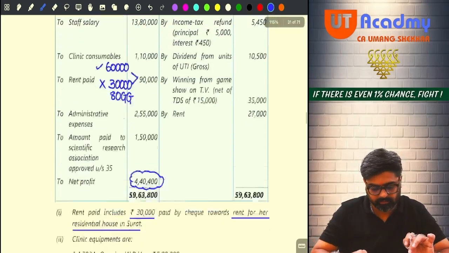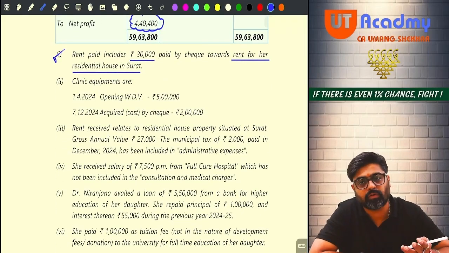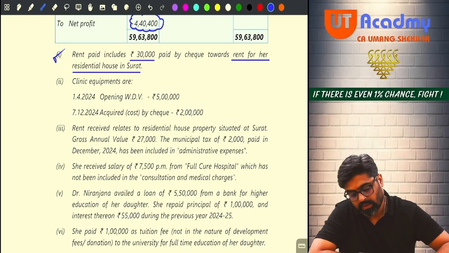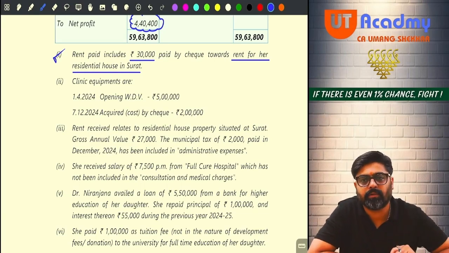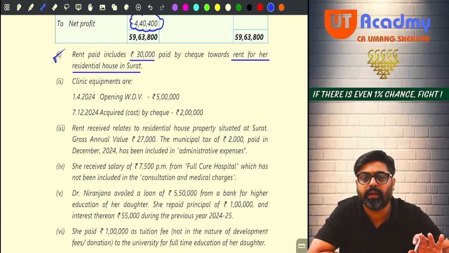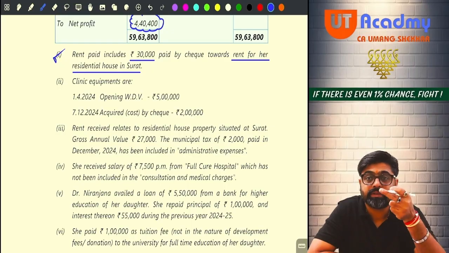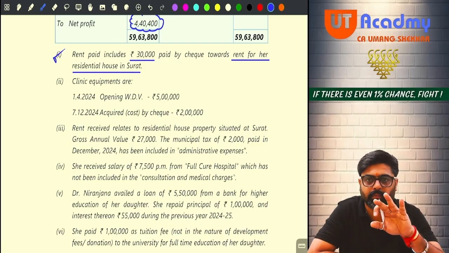Okay, wait. Now this information is done. Now you don't have to see this information again. Now clinic equipments. For a doctor, clinic equipments are plant and machinery. So this is our plant and machinery. Opening WDV is given. If nothing is mentioned, the rate of depreciation is 15% only, the general rate. Okay. So opening is given. This year some plant and machinery is purchased and there is no plant and machinery sold. Not given here.